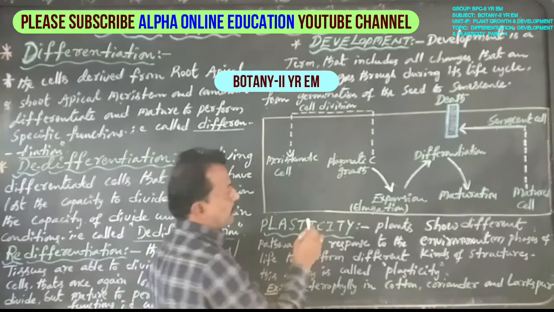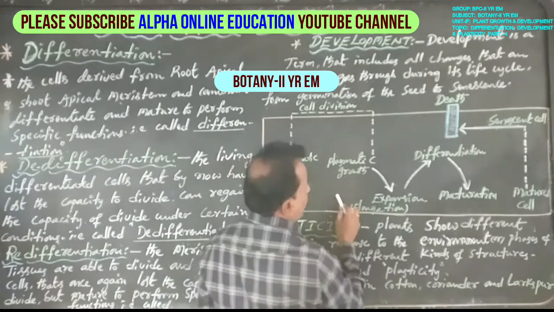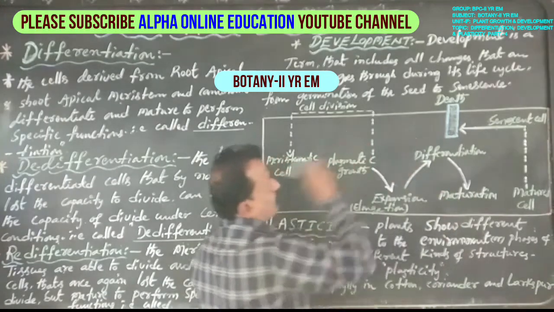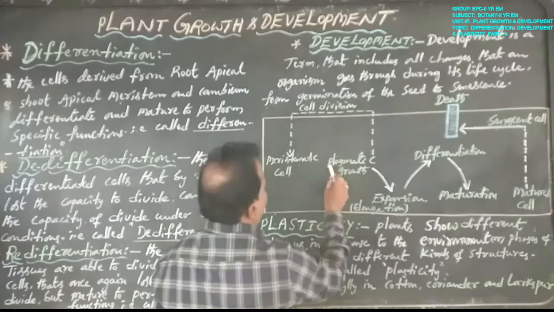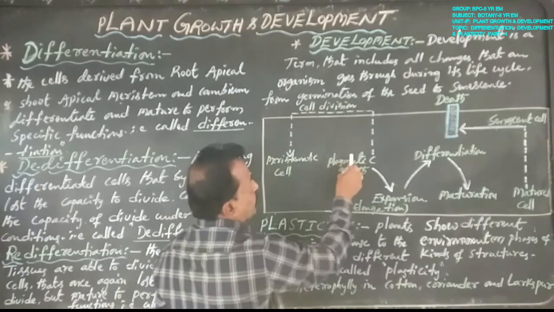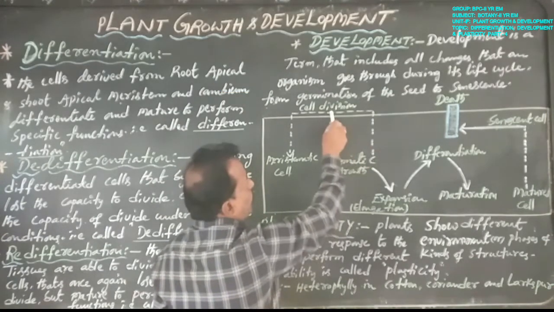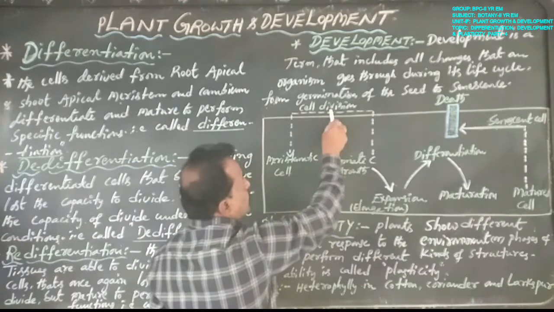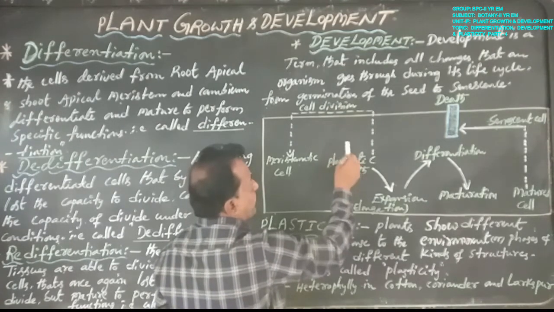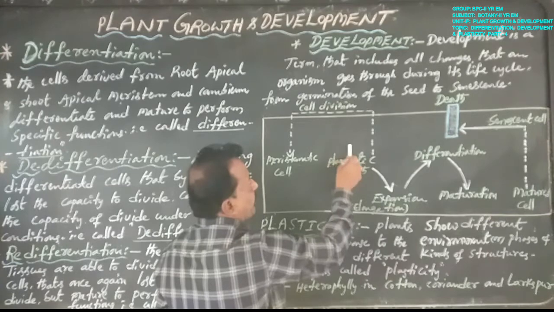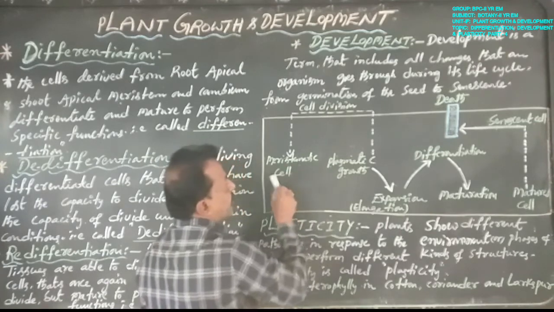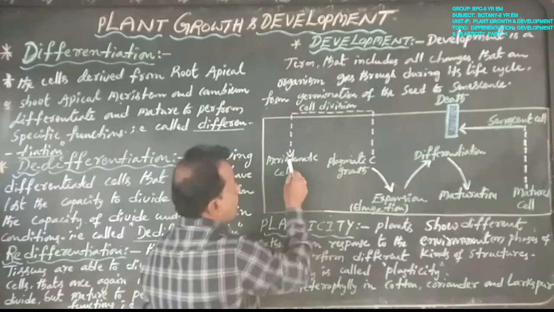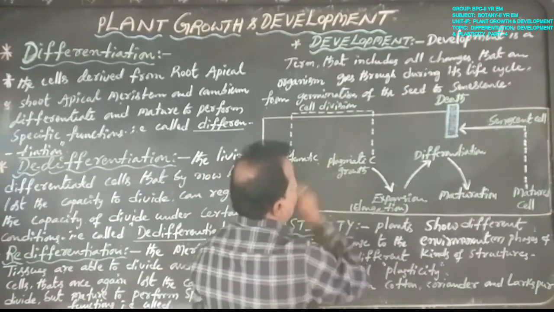Dear students, let us observe one development process of a plant cell. Generally the meristematic tissue undergoes cell division to form several meristematic cells. These meristem cells continuously grow.